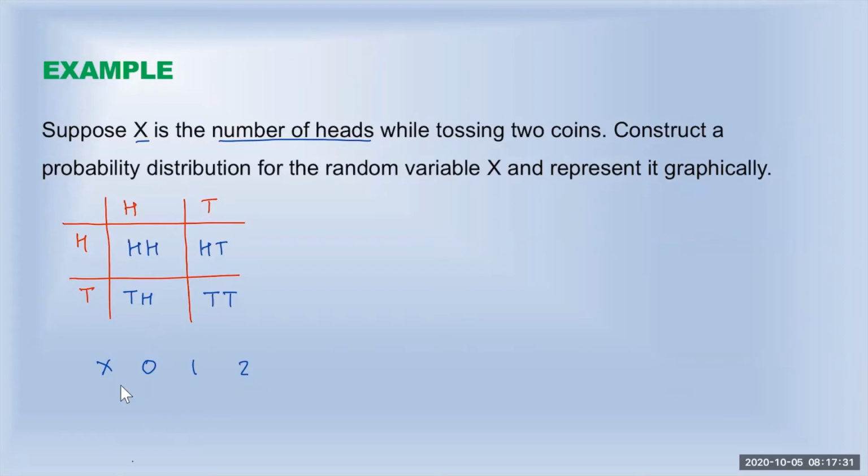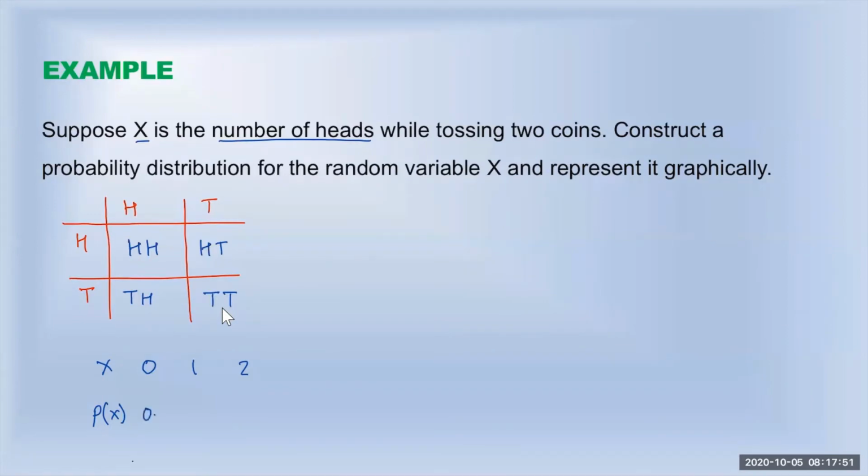Now, if I want to find the probabilities, we write P of x. Now, probability of getting no heads. Here we don't have any head, and this is 1 out of 4 outcomes. So 1 out of 4, or 0.25.